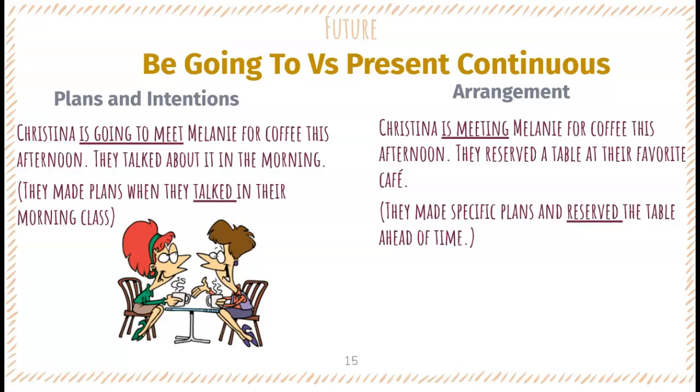But in the case of an arrangement, it normally never changes, because if you take some steps in order to achieve this plan or the arrangement, then it's more difficult to cancel arrangements. Okay, so in this case we use Christina is meeting, present continuous, because they made a reservation. Okay, they booked a table at their favorite cafe.